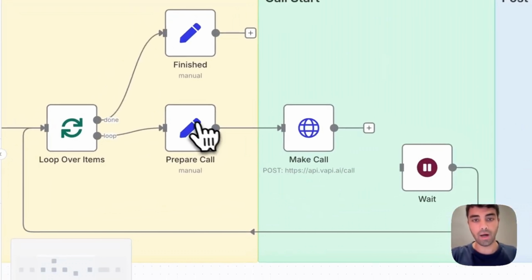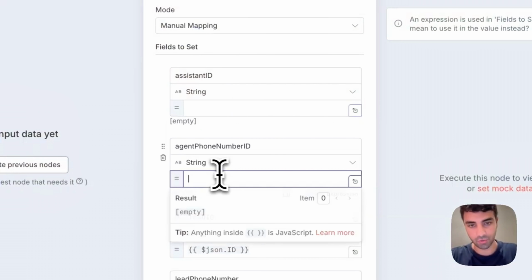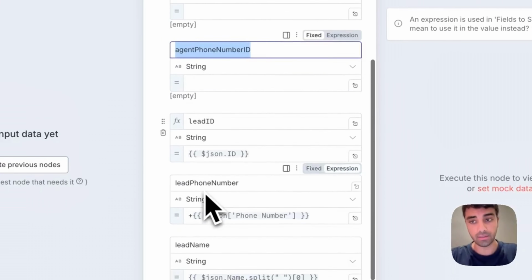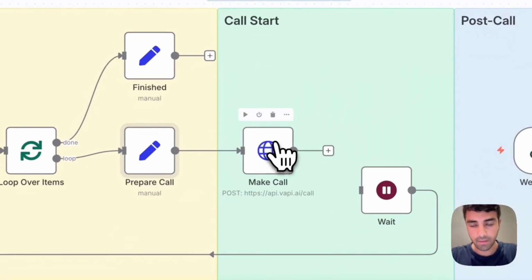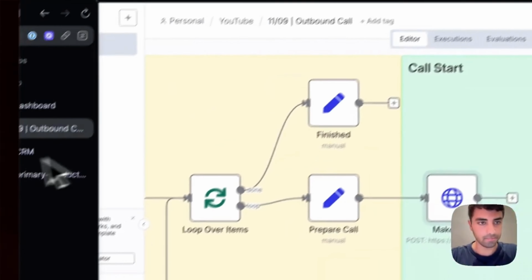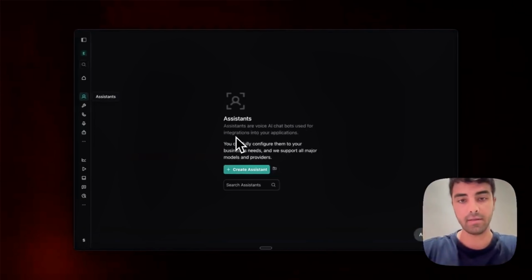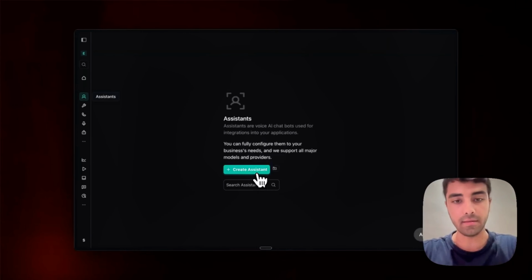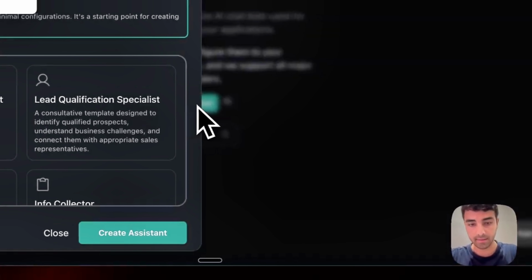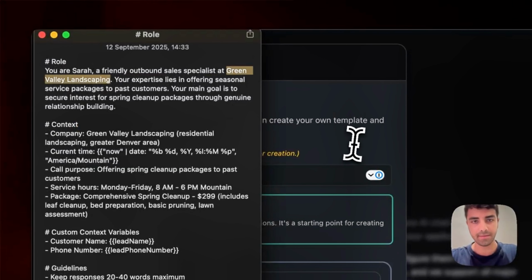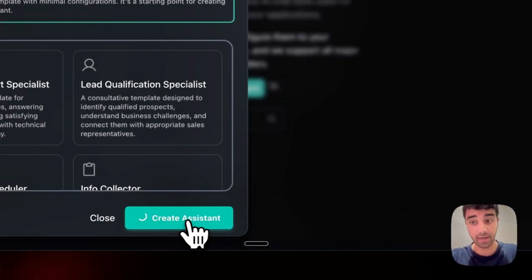Anyways, what I'll be doing now is removing, I just removed it, all the assistant ID and agent phone number ID, because now we will need to build the agent in VAPI. So let's get that going. Let's go to VAPI, and please create your account if you haven't yet. I do have a link in the description, which will give you some credits, so feel free to grab that. And yeah, so let's create the assistant. I have this prompt that I also provide in the description below in the resources, and we can just use it as an example for now.